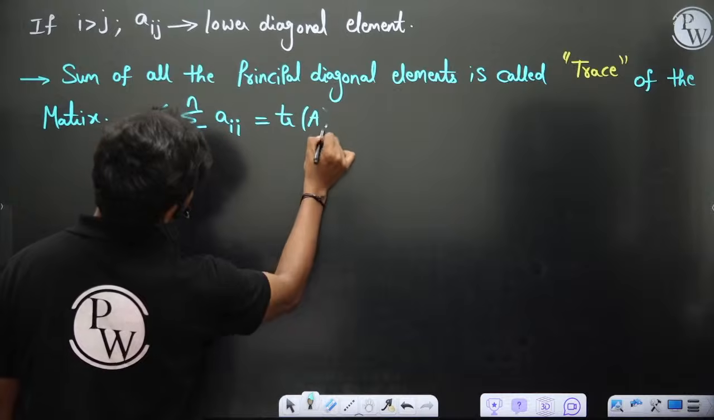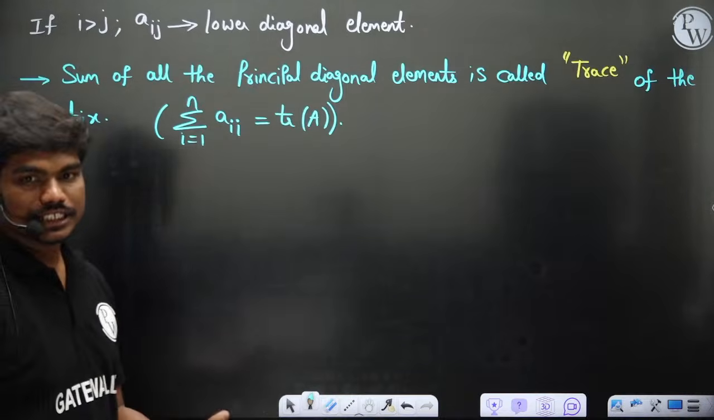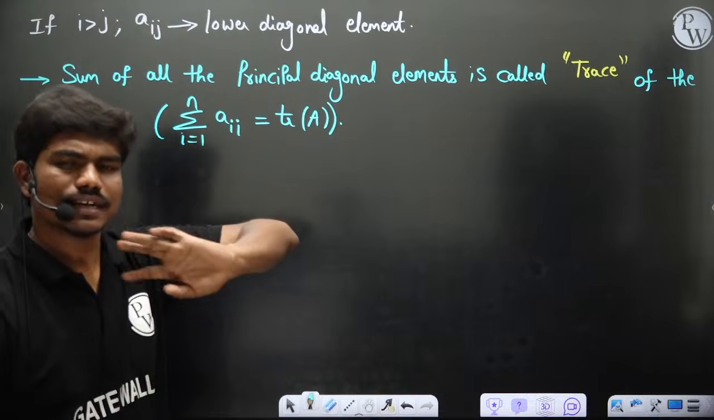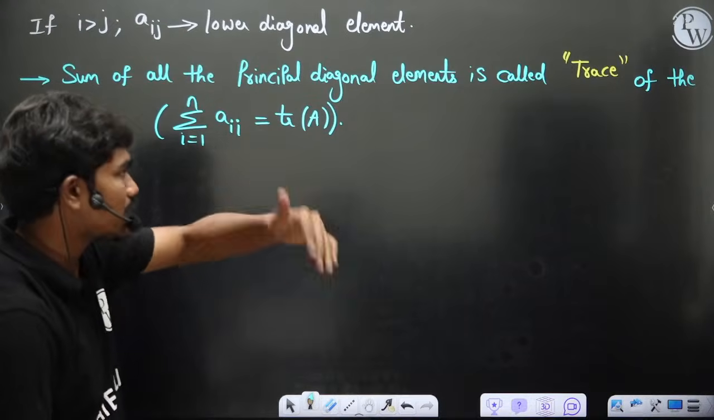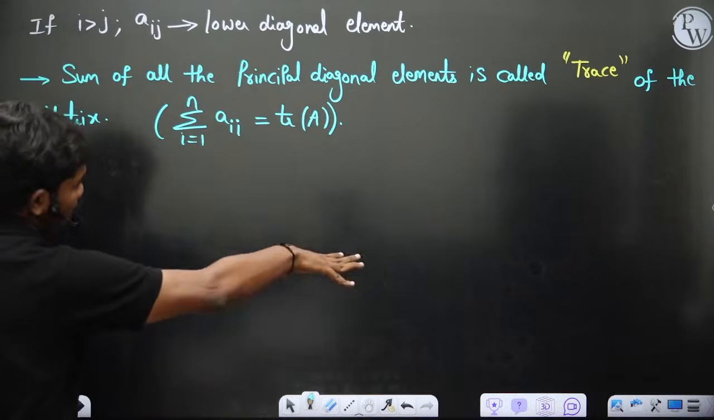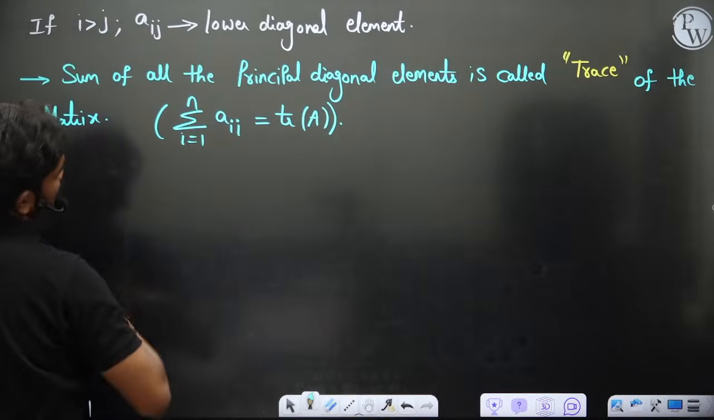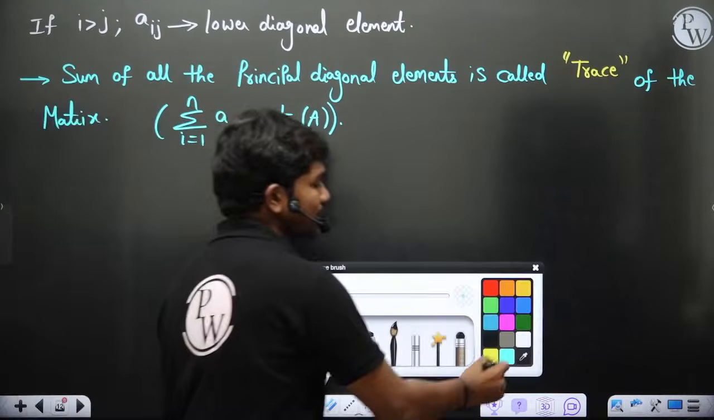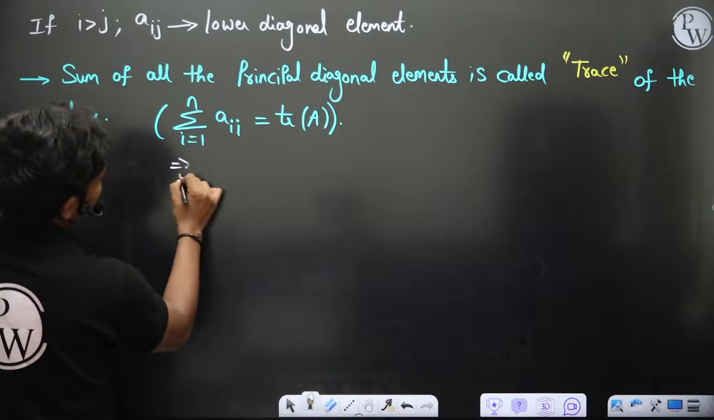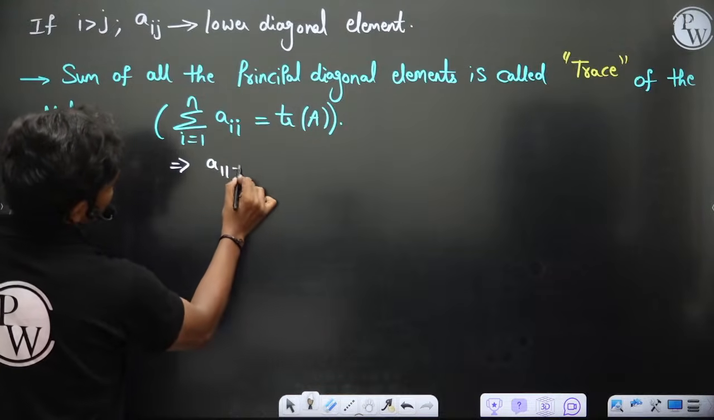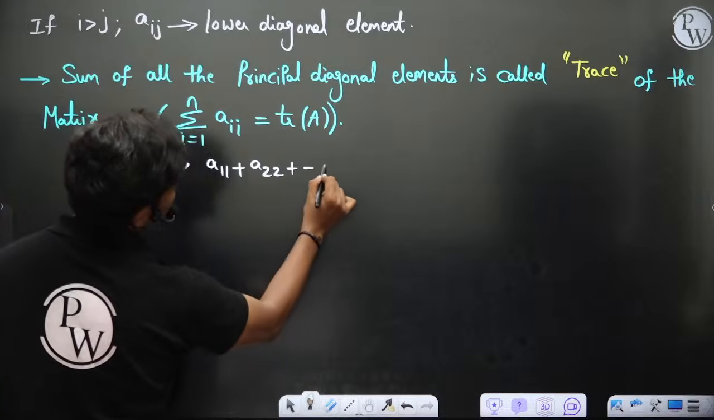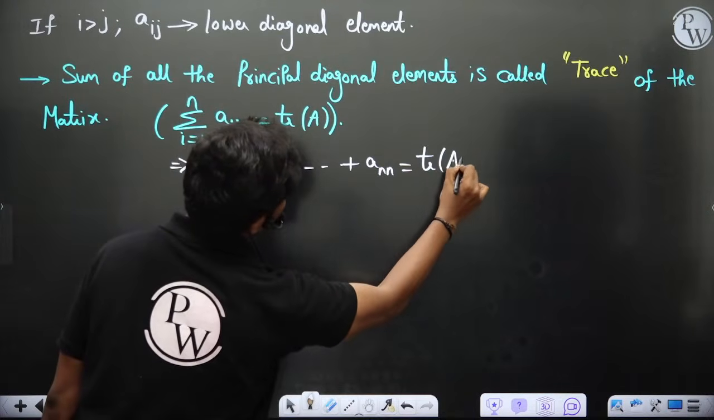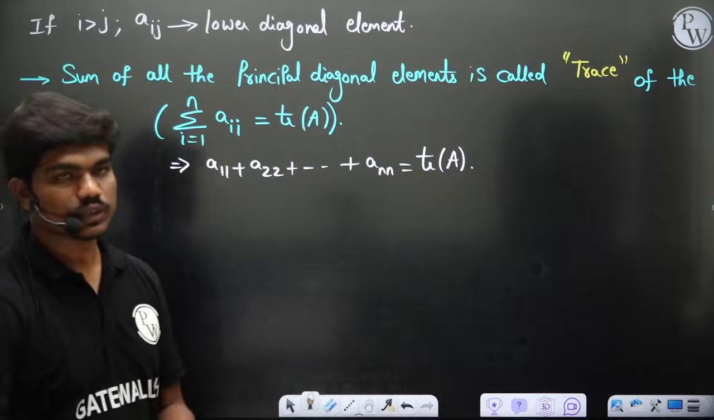trace of A. Normally in a later stage we will see something called the index notation. In such a case you don't write the sigma. This is called the Einstein summation convention, but right now we don't focus on that. As far as our class standards and the GATE syllabus are concerned, we'll put the summation. Sigma i equal to 1 to n is nothing but the sum of all the principal diagonal elements, correct? Because first if I keep i equal to 1, A11, then A22 plus and so on, plus Ann is called the trace of A.